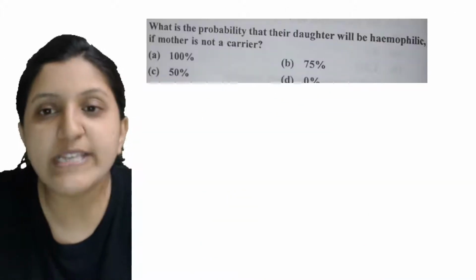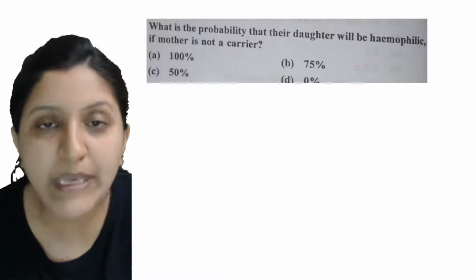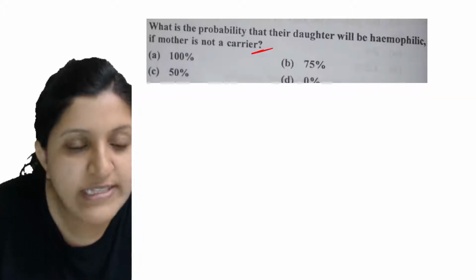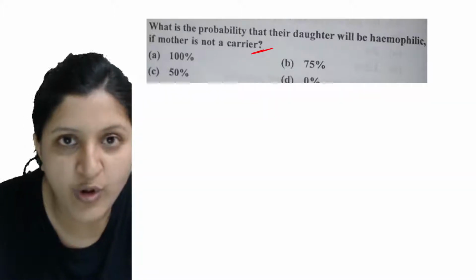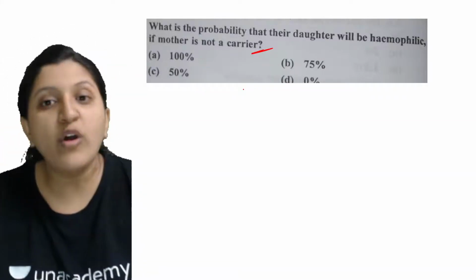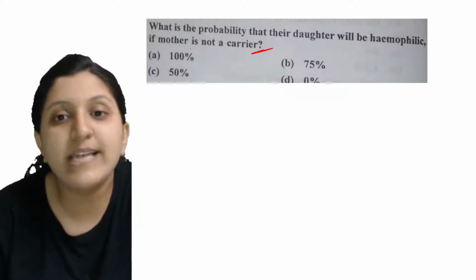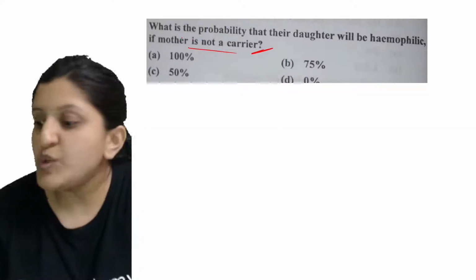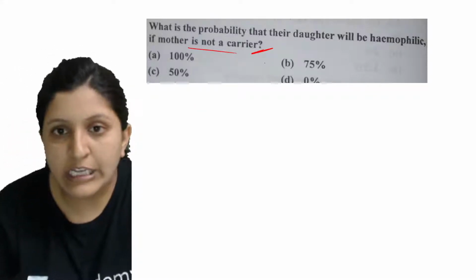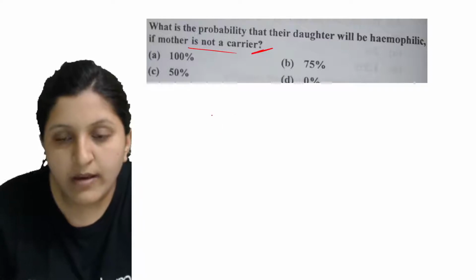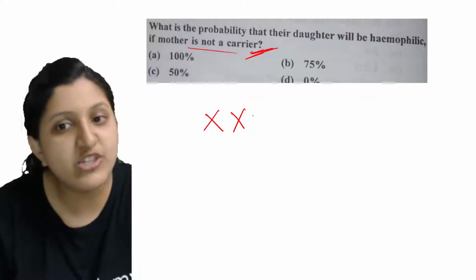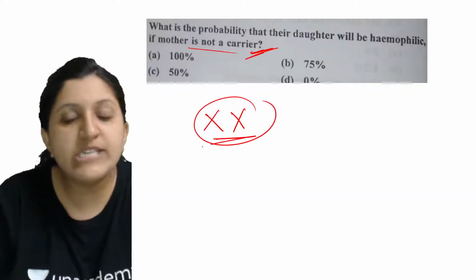What is the probability that their daughter will be hemophiliac if mother is not a carrier? They have not said whether the father is a carrier or not, or whether father is having a disease or not, but they have just said that the mother is not a carrier. So what is the probability that they are asking? Let's make a condition here. Mother is now completely normal because she is not a carrier. That means she has a normal chromosome, which is XX.